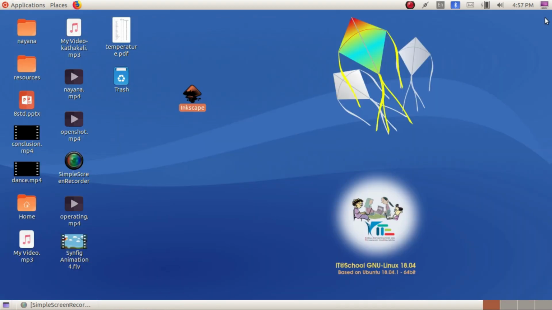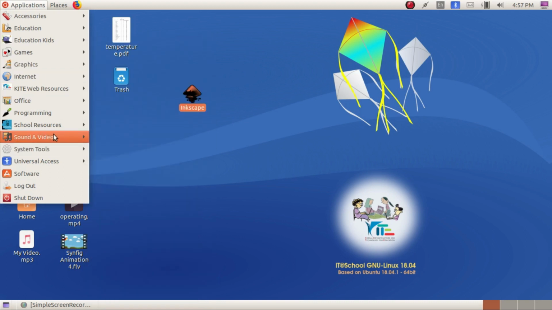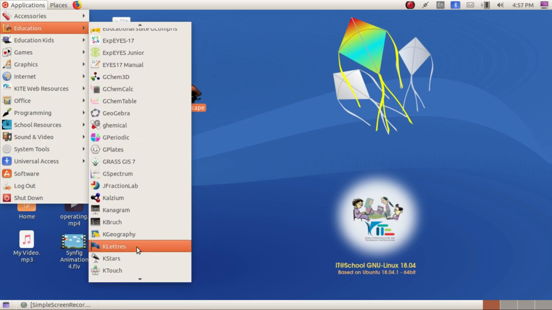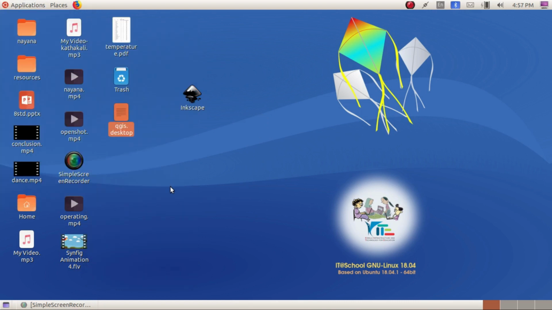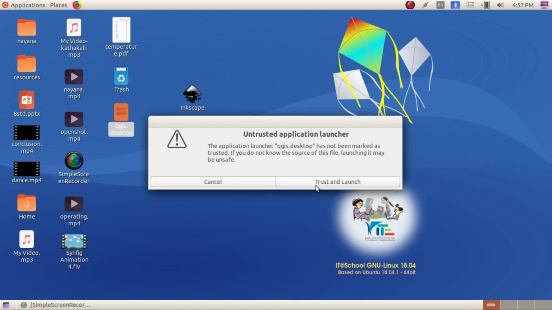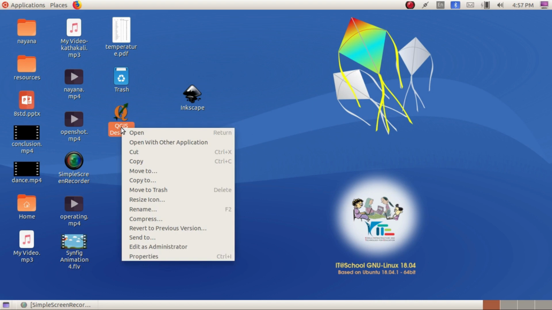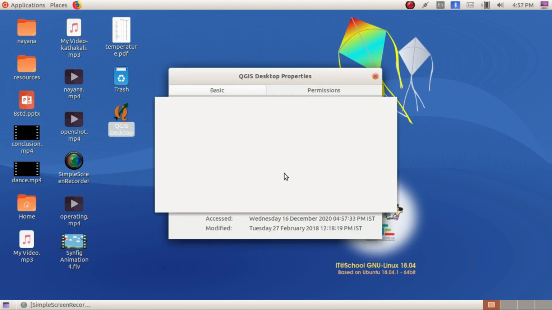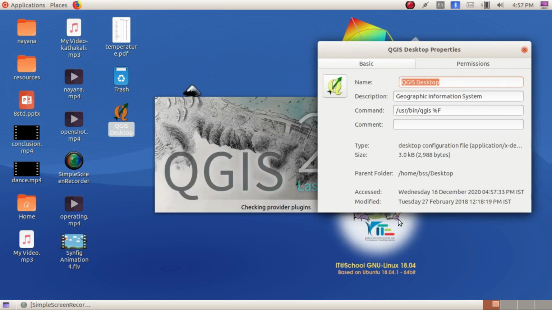Again go to another one. If it is education, here we are selecting QGIS. Just drag it, go to that, double click, and click on trust and launch. If you want to know its details, just right click, go to properties, and here you can see the details of that particular software.